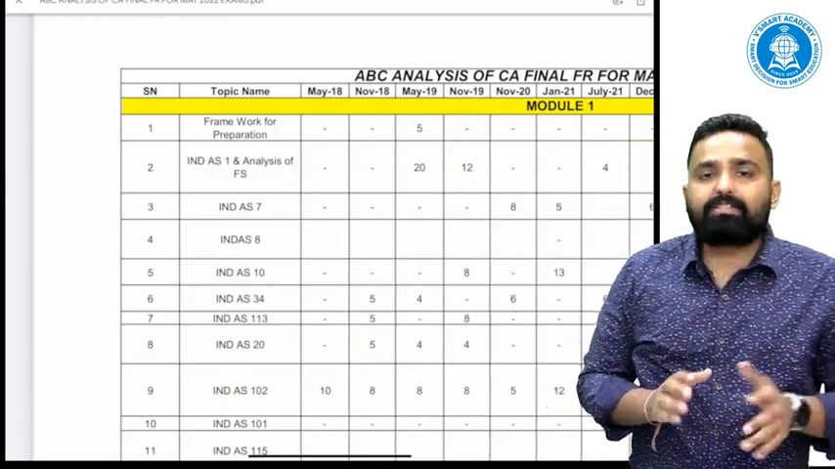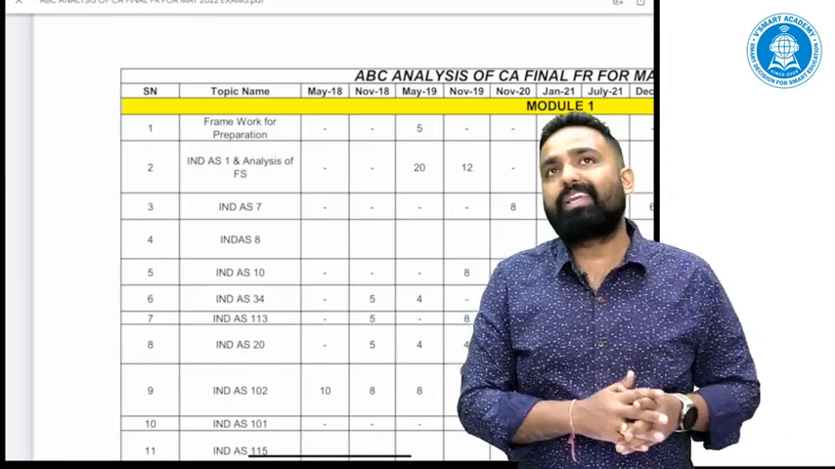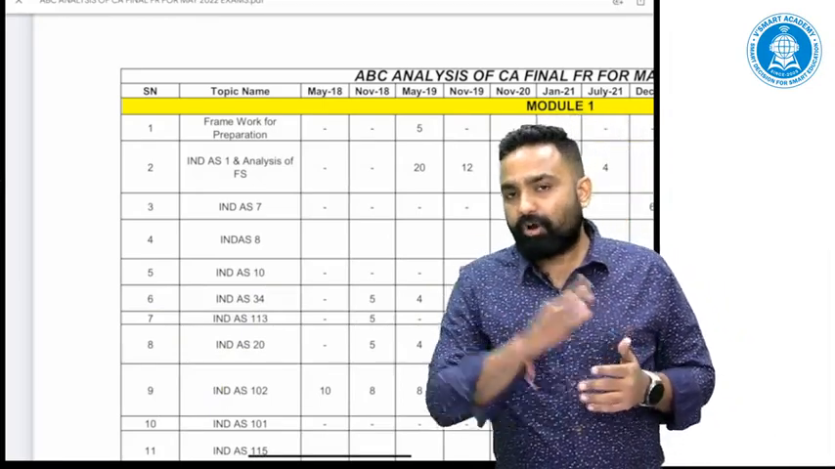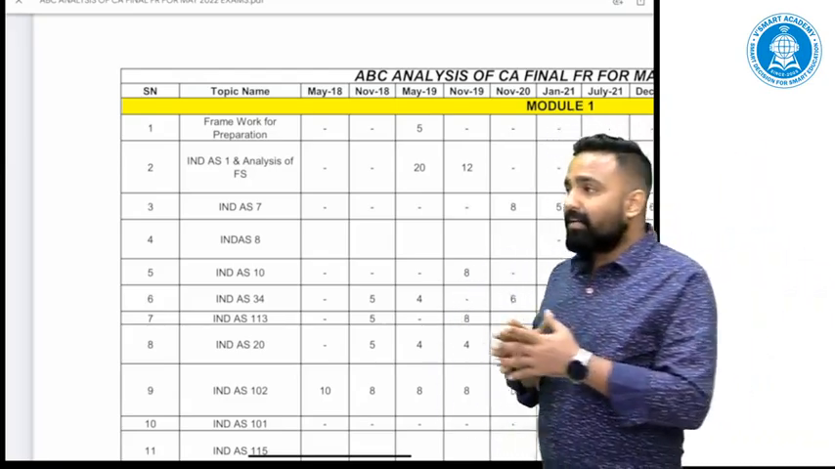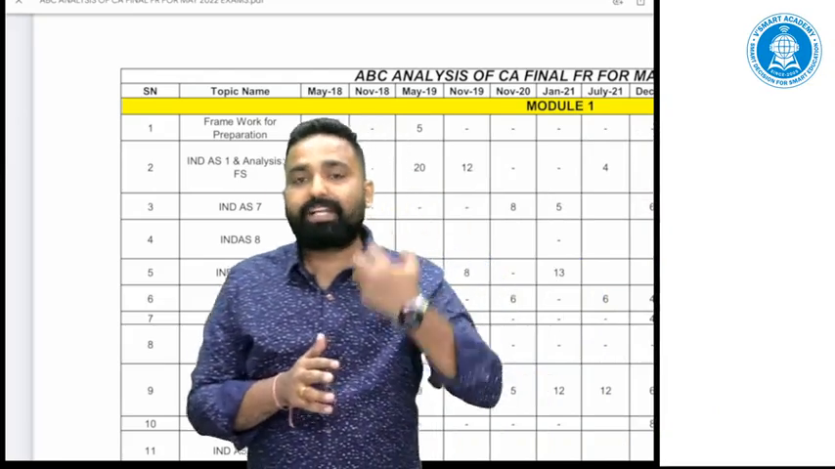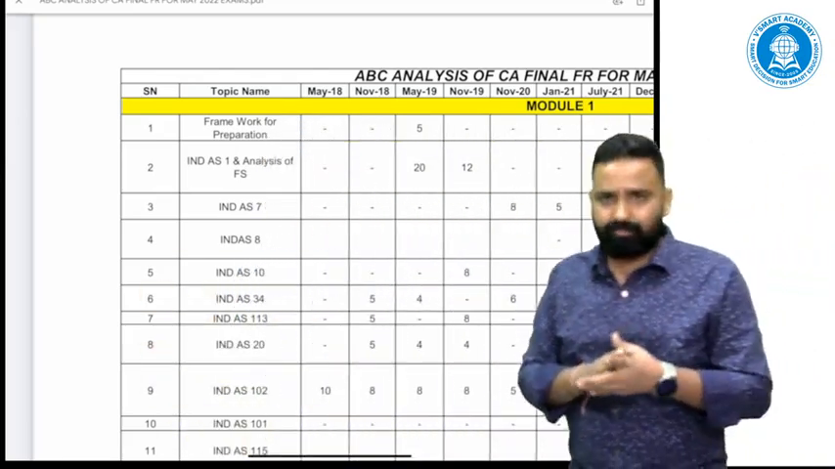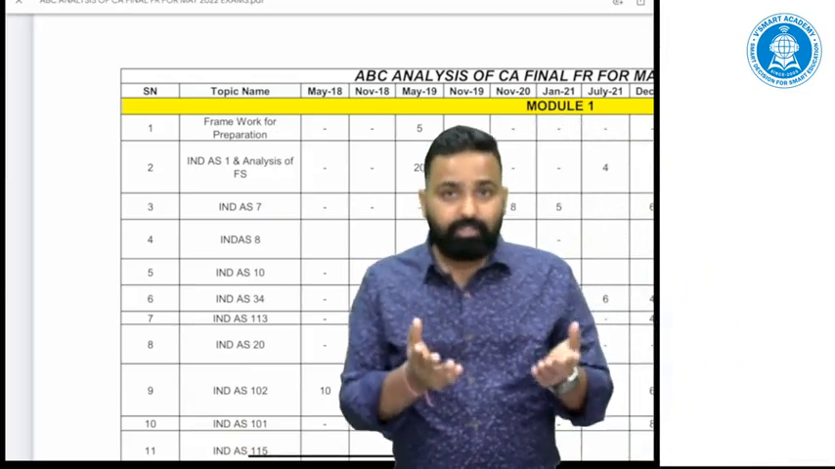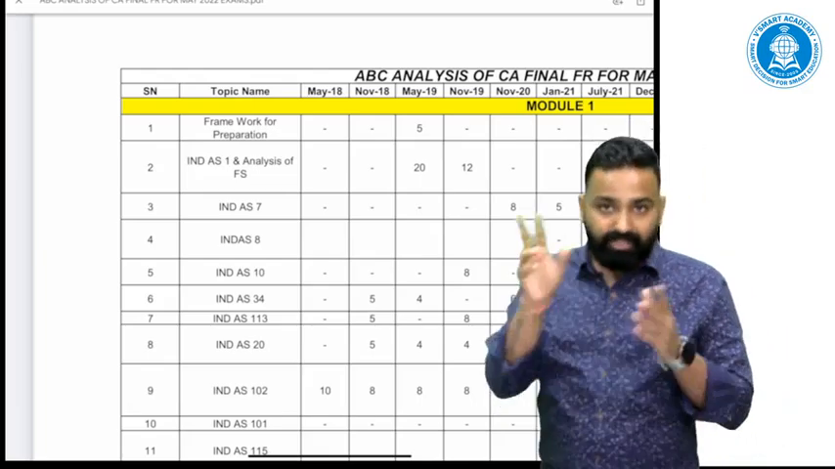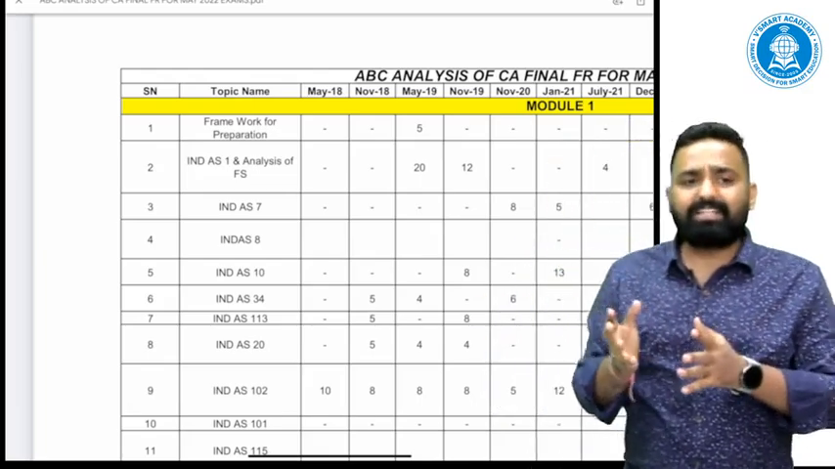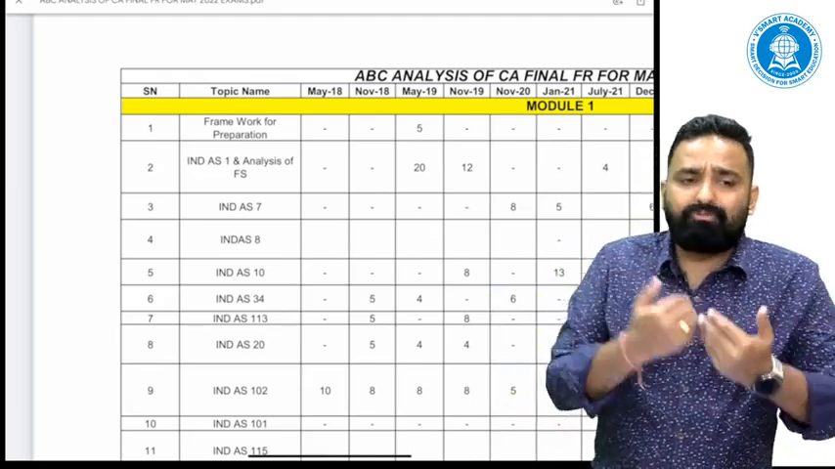Now A category is the most important, and it covers approximately 70% marks of the entire paper, 65 to 70 marks. B category is where a question may come from that topic, may not come from that topic. It covers approx 30 to 35 marks. You know what? Total marks covered in the FR paper are 120 to 124, including optional. And C category is the least important topic, which we can leave also if we are short of time.